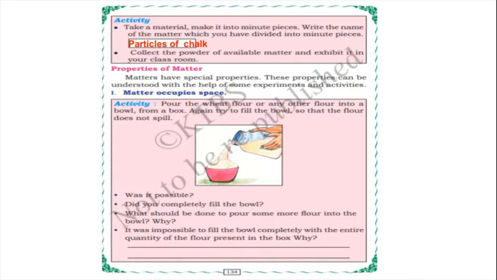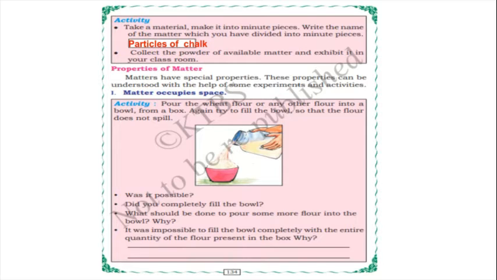box. Again try to fill the bowl so that flour does not spill. So what should we do? Pour the wheat flour into a bowl from a box. Again try to fill the bowl so that flour does not spill. So was it possible, children? No, already we have poured the wheat flour from the box to the bowl.